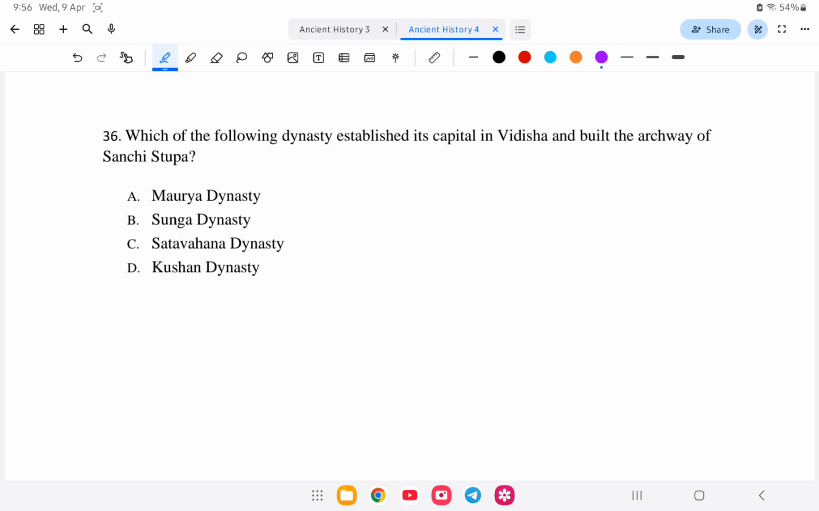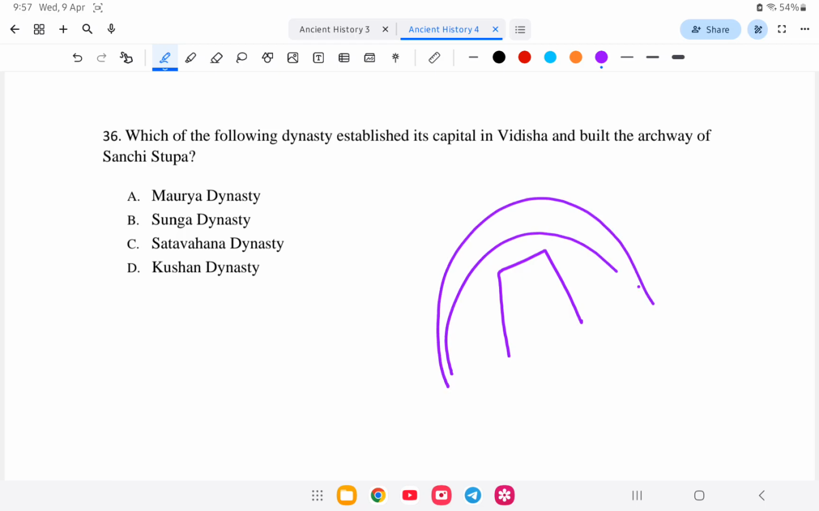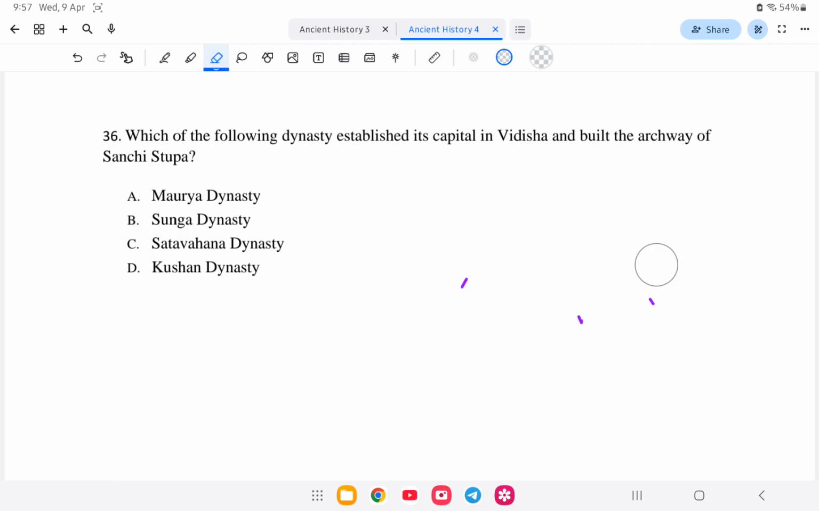Which of the following dynasty established its capital at Vidisha and built the archway of Sanji Stupa? So Sanji Stupa, capital the Vidisha they established kusha aro archway of Sanji Stupa means archway ki goje do, for example Sanji Stupa the inga jugule do little opor arc bana do kun bana. So the answer is what? It is the Sunga dynasty.